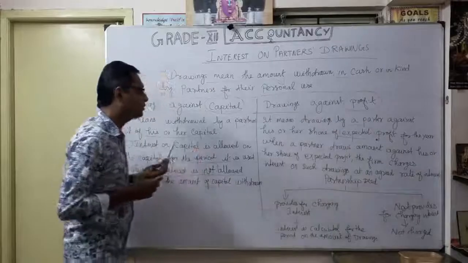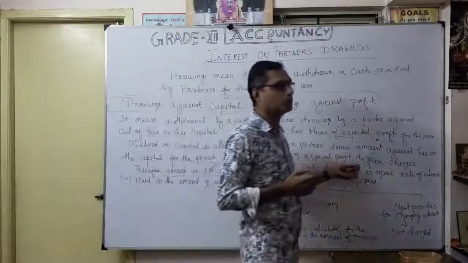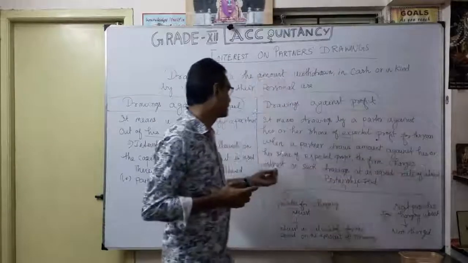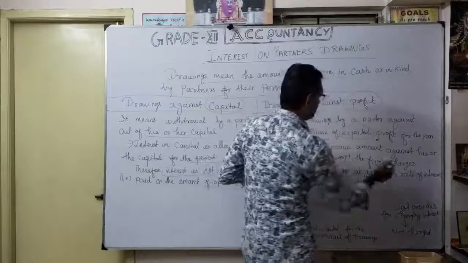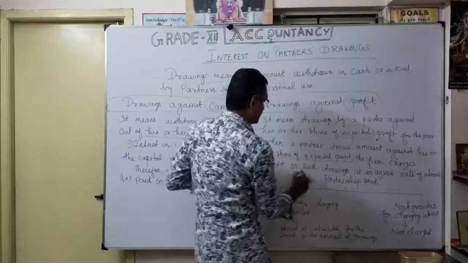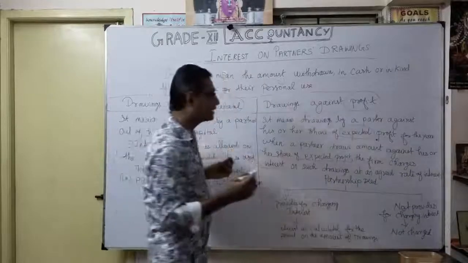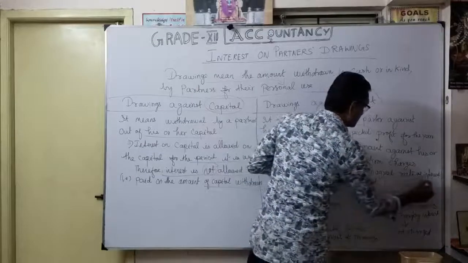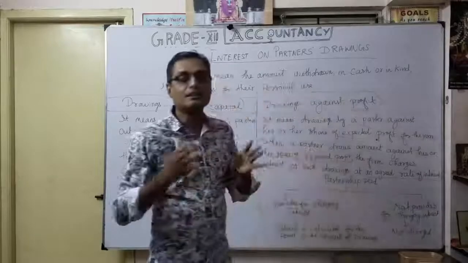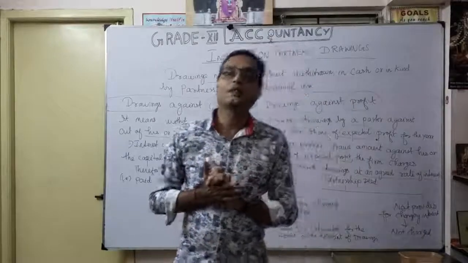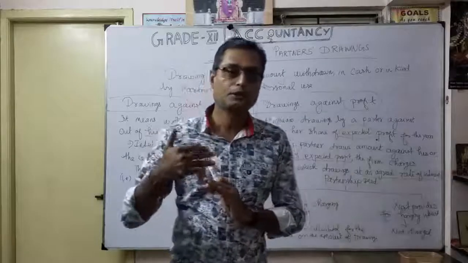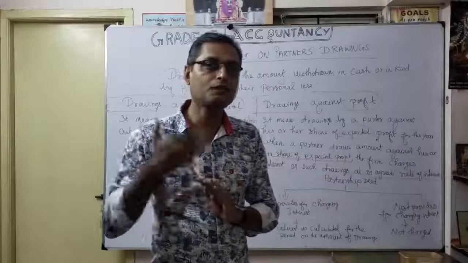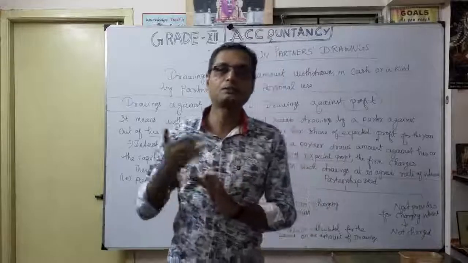Understood now? When a partner draws an amount against his or her share of expected profit, naturally the firm charges interest on such drawings at an agreed rate. That is very important. Here it is the income of the firm, whereas interest on capital is naturally an expense of the firm, because the firm pays interest to the partner on the capital.